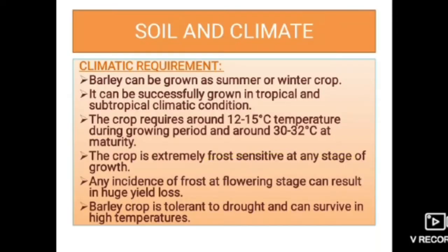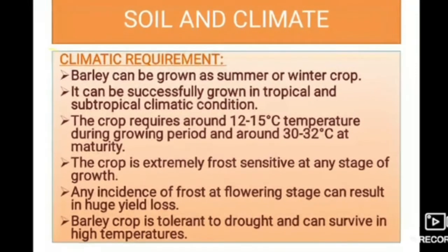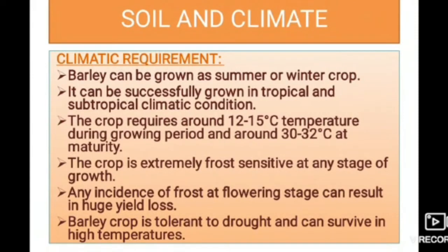Next, moving to soil and climate conditions. If we see the climatic requirement of barley, this is a summer or winter crop. It can be successfully grown in tropical and subtropical climatic conditions.